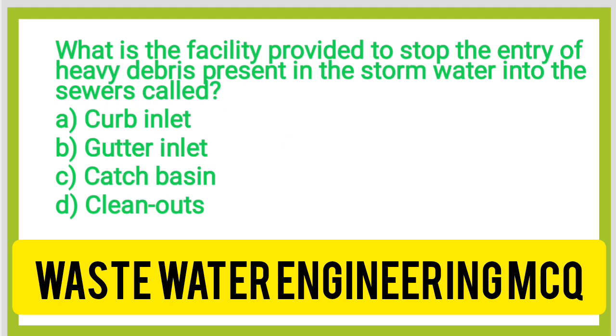Next question, what is the facility provided to stop the entry of heavy debris present in the stormwater into the sewers called? Option A, curb inlet. Option B, gutter inlet. Option C, catch basins. Option D, clean out. So the correct answer is option C, catch basin.